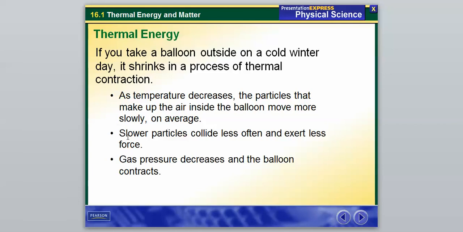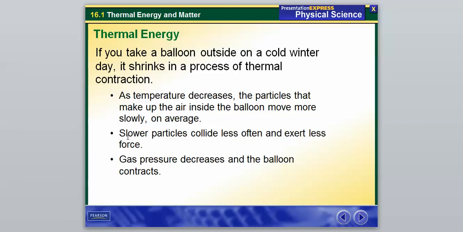If you take a balloon outside on a cold winter day, it shrinks in a process that's known as thermal contraction. Again, you've probably seen something similar to this before. The air in your tires gets low when it gets cold out. It's what's known as thermal contraction, because as the temperature decreases, the particles that make up the air inside the balloon are going to move more slowly on average. And since they're moving more slowly, they're going to collide less often and exert less force or pressure, which we talked about earlier. And then the gas pressure will decrease and the balloon contracts.